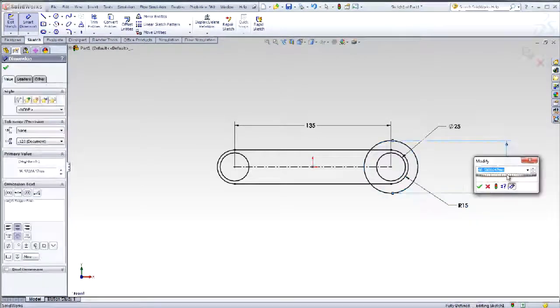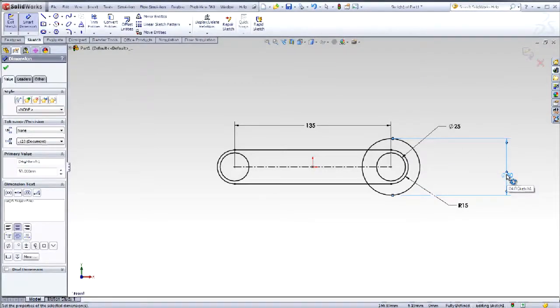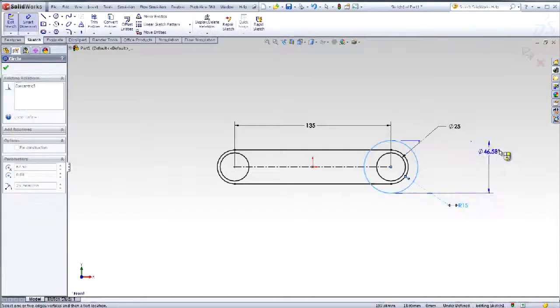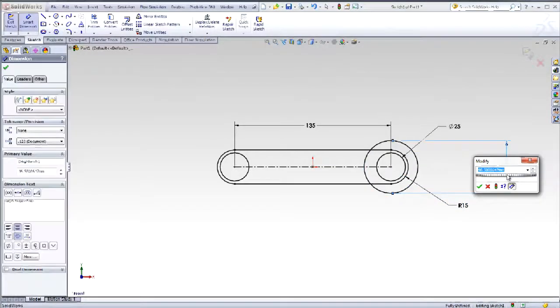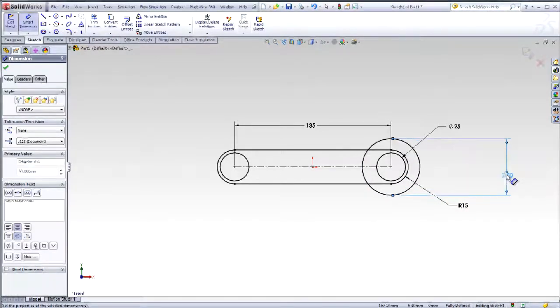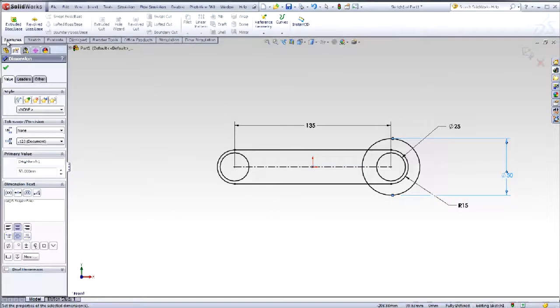CAD tip number 5, reference geometry. You get a lot of mileage in SolidWorks if you can insert planes, coordinate systems, points, and axes for a part. Let's see how reference geometry can help you and your students in SolidWorks. Reference geometry plays an important role in modeling.